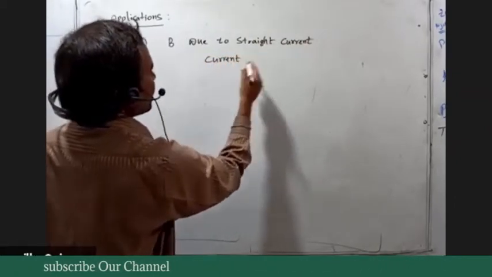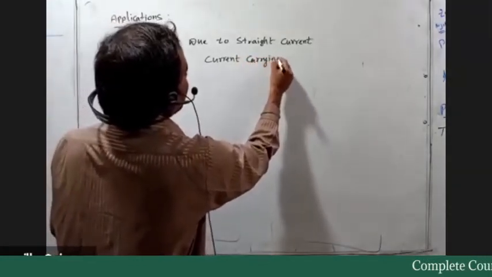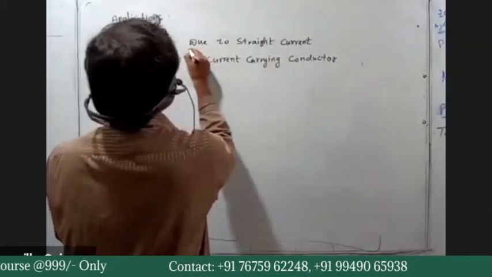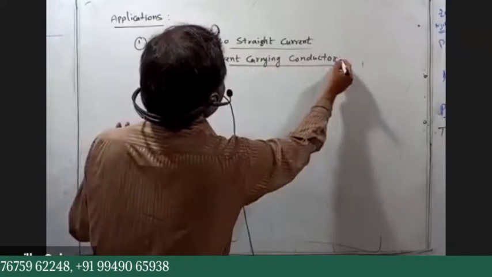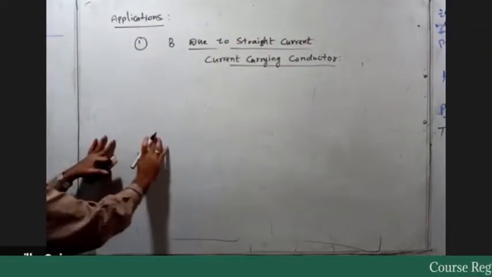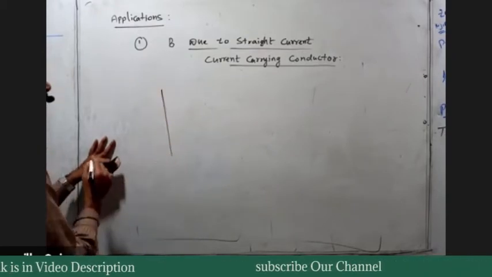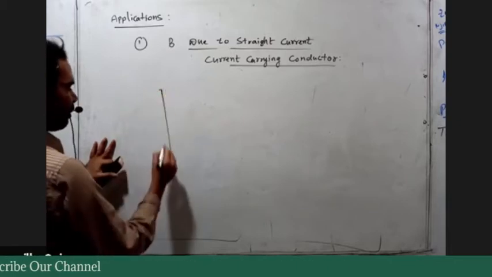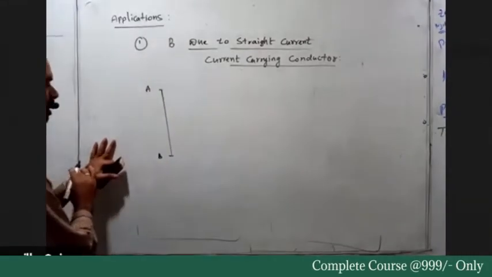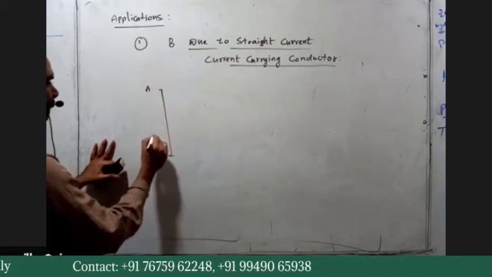There is a straight current carrying conductor. Because of that current carrying conductor, we want to calculate the magnetic field induction using the Biot-Savart's law. Suppose here, this is a straight current carrying conductor of finite length. AB is a straight conductor of a certain length, right?